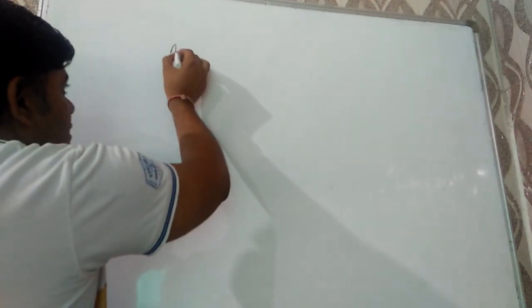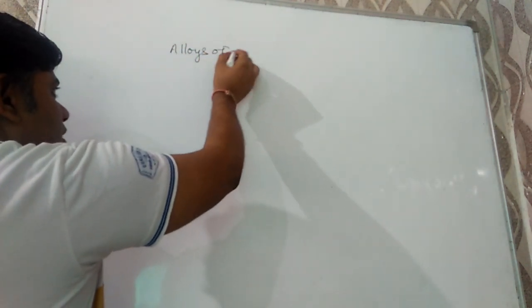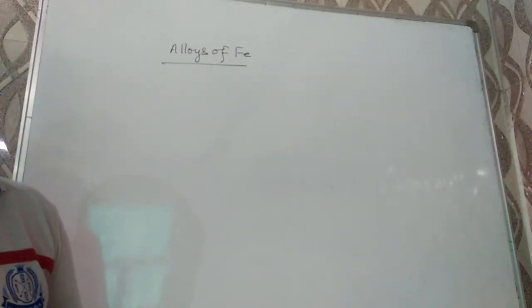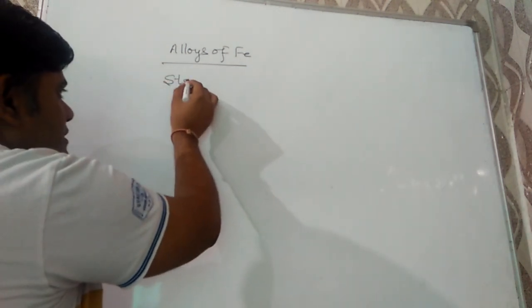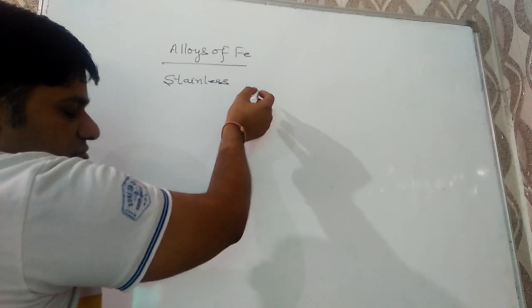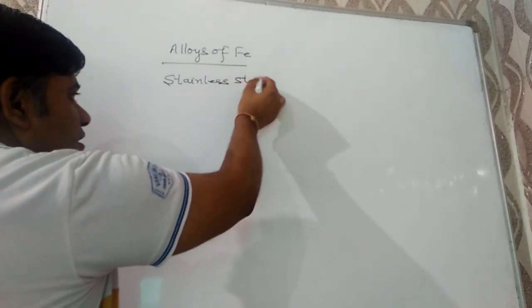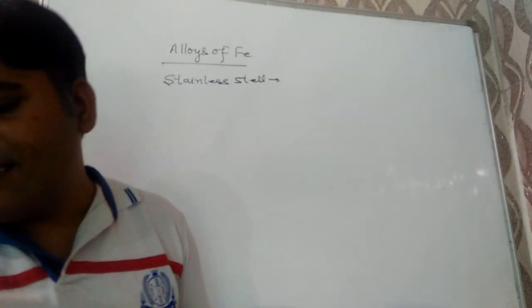Next one are alloys of iron. Alloys of iron, very important one. And the first one is stainless steel. Stainless steel is used for our daily used utensils.